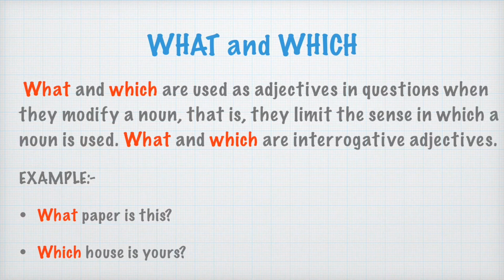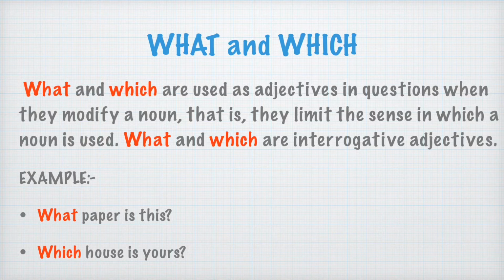Here we are going to discuss two strange kinds of adjectives, because up to now you knew these are interrogatives only, but here we will come to know that these two words are interrogative adjectives also when they are used in this way. What and which are used as adjectives in questions when they modify a noun. When these words tell us about a noun, then they are called adjectives.